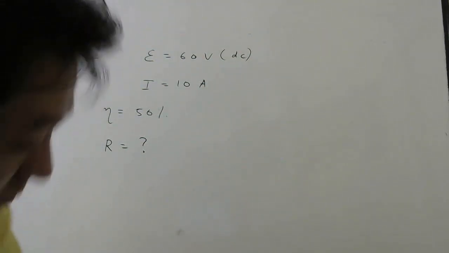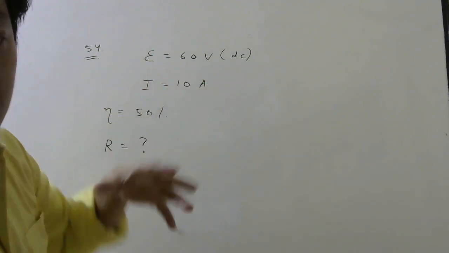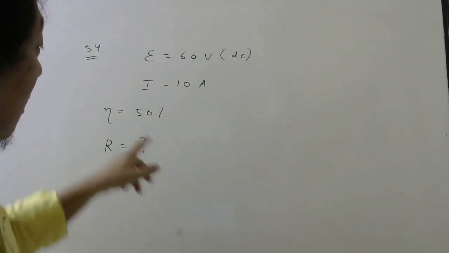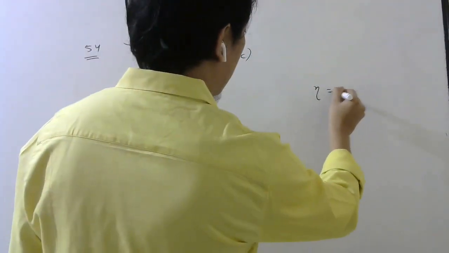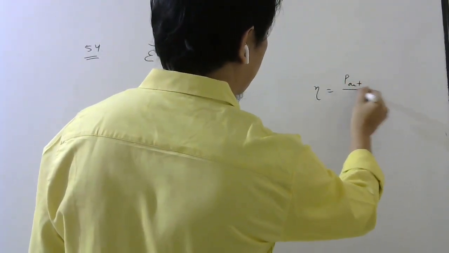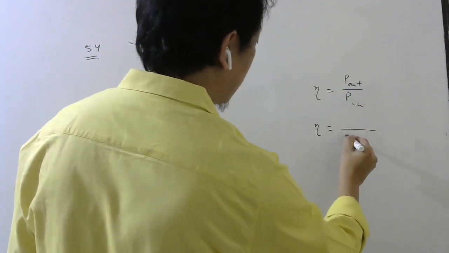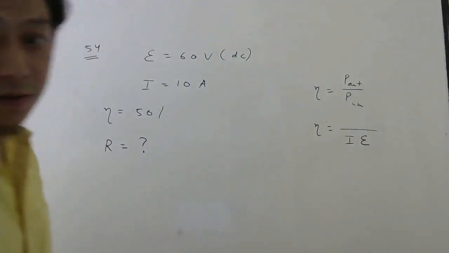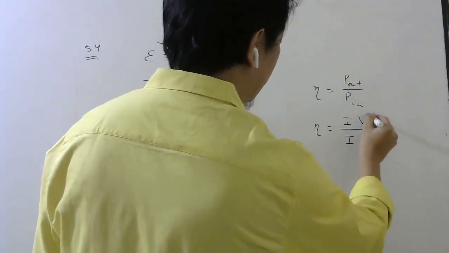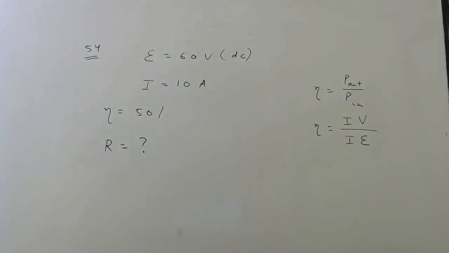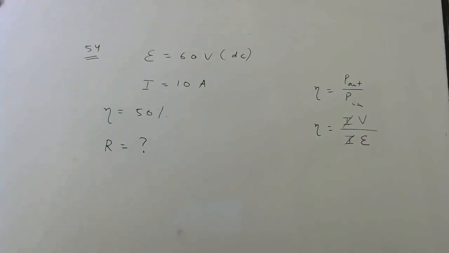Okay, so what happens, students, is in a motor, when you supply 60 volt, efficiency is 50%, remember. Now efficiency means your output power by input power. So in the input you are giving current into EMF, this much input power, but in the output you are getting current into some voltage. So this current will cancel, so this is the efficiency.